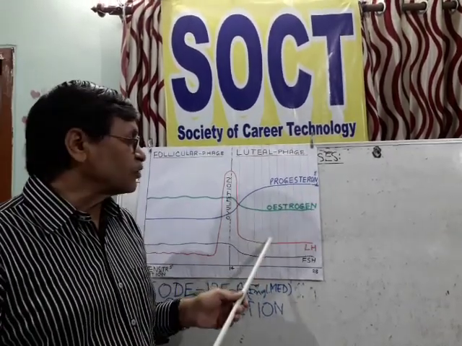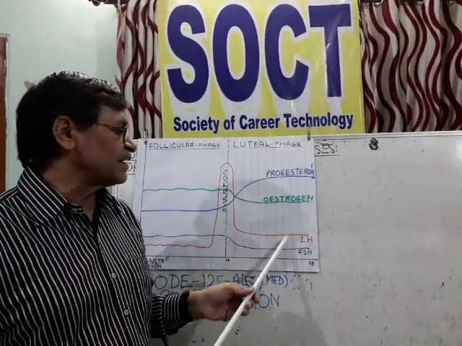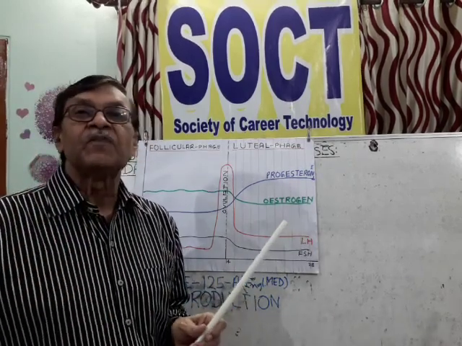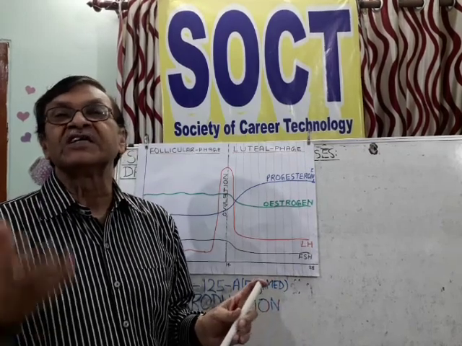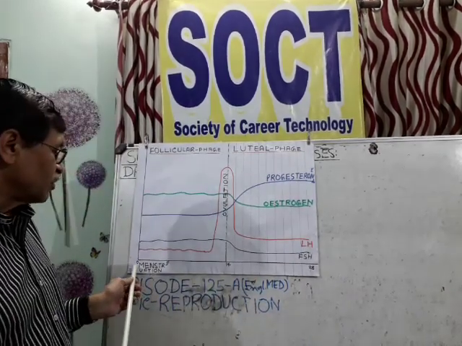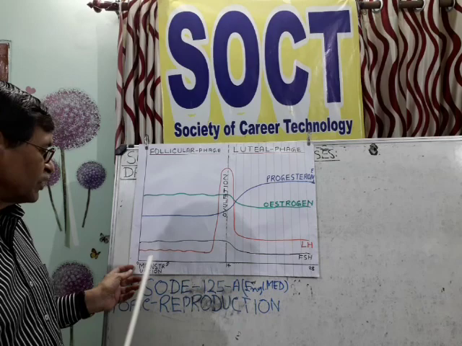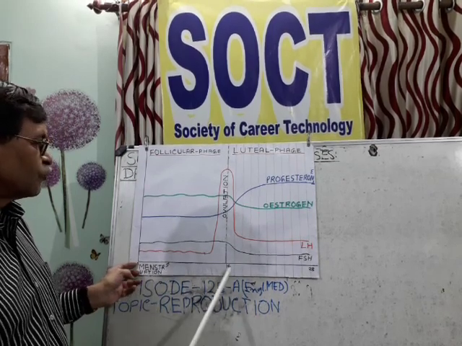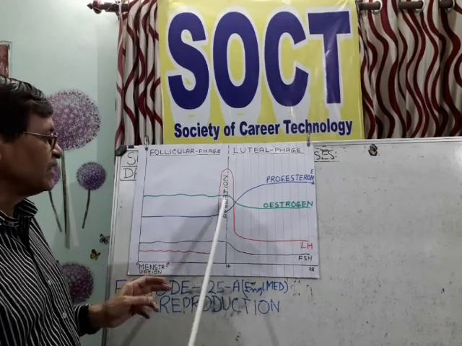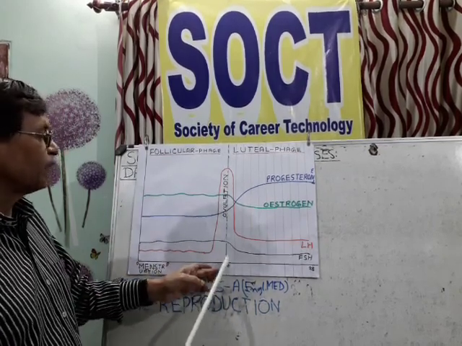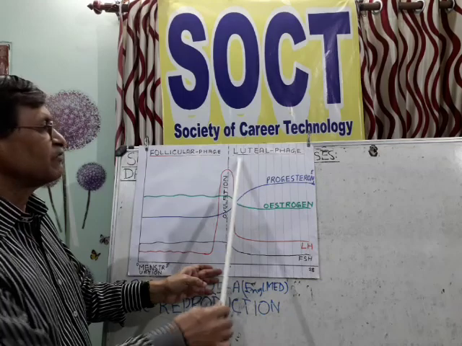So all these hormonal preparations, progesterone etc., are withdrawn, and they fail to support the uterine epithelium, which causes menstrual bleeding. So you count days 1 to 5 as menstruation, and 0 to 14 will be the follicular phase. Day 14 plus minus 1 will be the date of ovulation, and 14 to 28 will be the luteal phase.